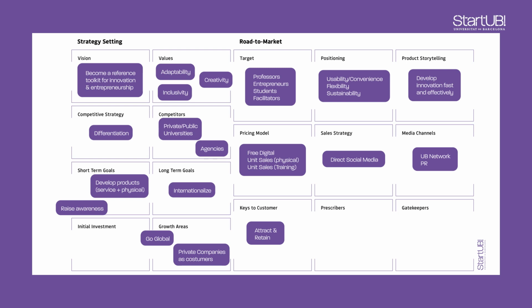Finally, we must consider two main profiles in our selling process: prescribers and gatekeepers. Prescribers can help us promote the use of the toolkit and its related products. In this category, we find existing entrepreneurs, professors who can promote it towards students, or facilitators who will use our tools in their workshops. However, some of these profiles can also act as gatekeepers. That is the case of professors or facilitators who can prevent the product from getting known within their network.